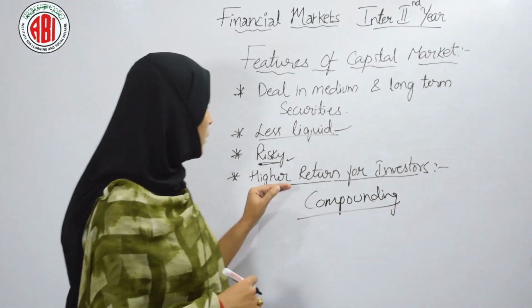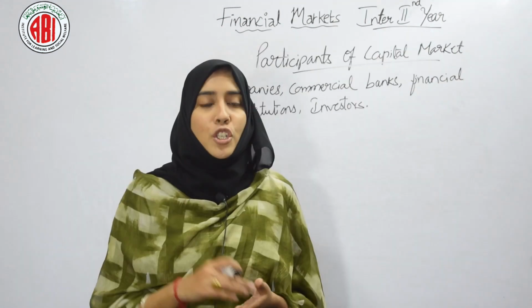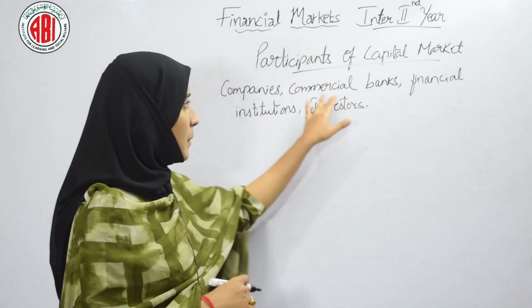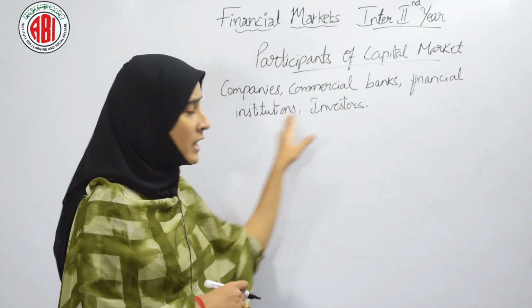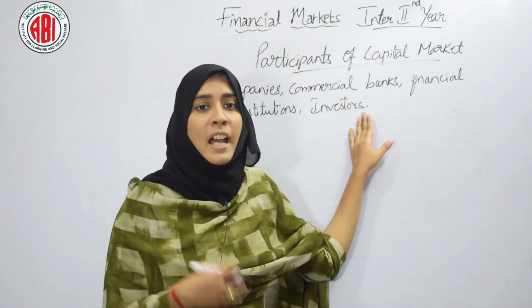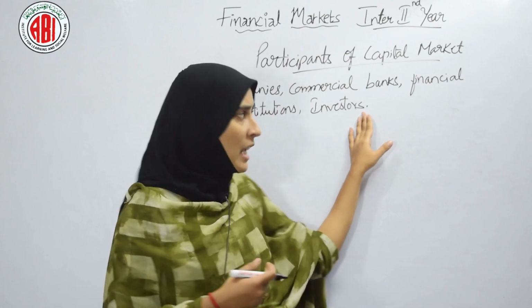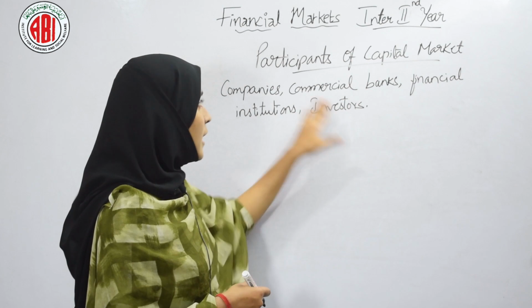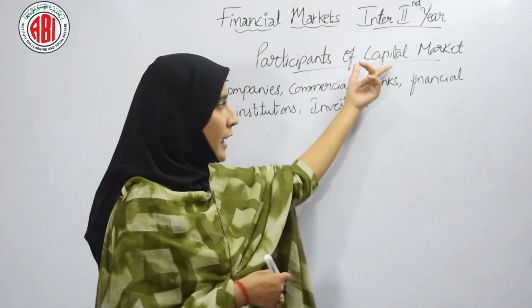So this was about the features of capital market. Who are the participants of capital market? They are companies, commercial banks, financial institutions and investors. These investors include foreign investors, meaning other countries are investing here. These all are the participants of capital market.